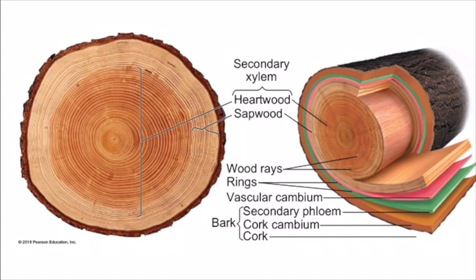You can also see the heartwood in this photo is in the center of the trunk, and it consists of older layers of secondary xylem, whose cells can no longer transport water because they're clogged with resins and other compounds that make the heartwood resistant to rotting. Because the heartwood doesn't conduct water, a tree can survive even if the center of its trunk is hollow. Then you can also see the sapwood, which is a lighter color, and that's the younger secondary xylem that does conduct the xylem fluid, also known as sap.